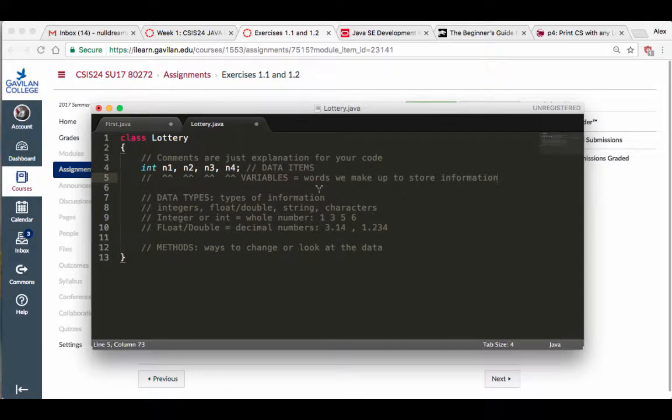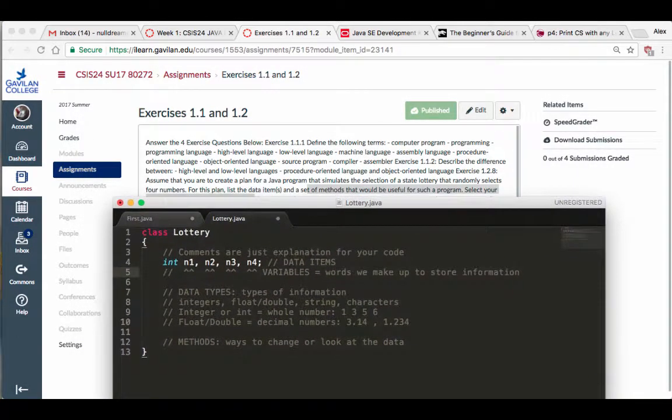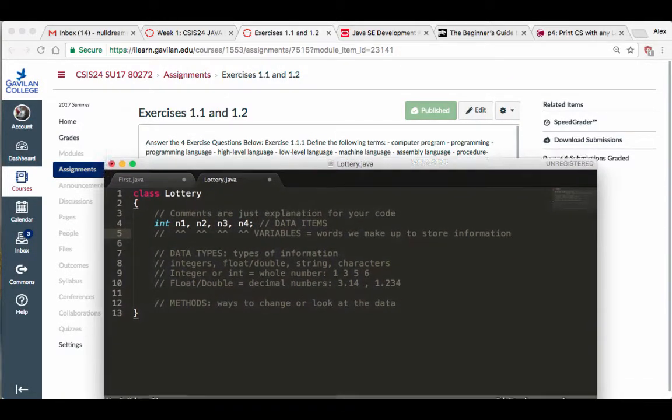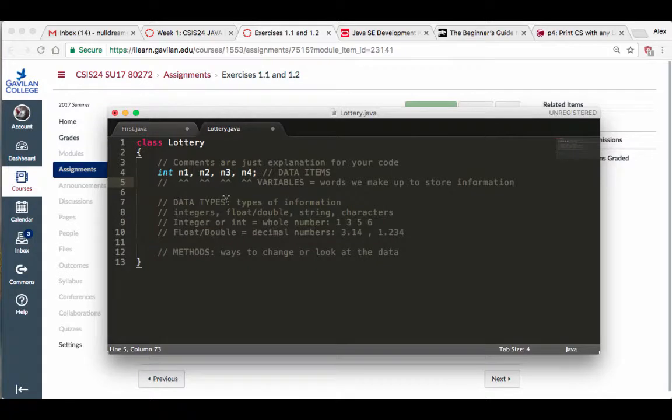So, what this assignment here is asking you to do is a set of methods that will be useful for such a program. So what are the methods that I would need? Again, like I said here, these are going to be ways to change or look at the data, right? So this is my data, a bunch of variables, which are just words I made up, right? And I'm going to store some information in them. Or I'm going to look at the information that's stored in them.